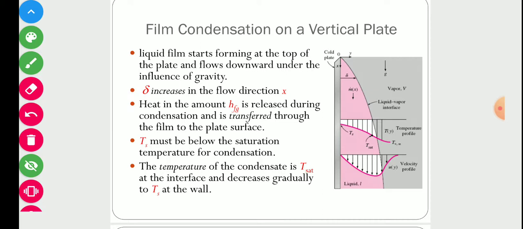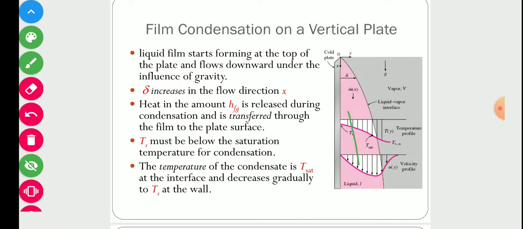The thickness of the film increases in the flow direction. Let's say we have a solid wall on which condensation occurs, and that condensation is shown through this pink layer. As vapor condenses on the solid surface, the thickness increases and the condensate moves in the downward direction.